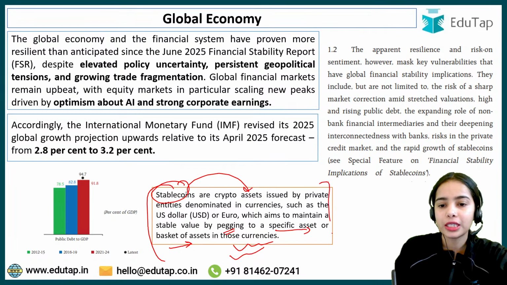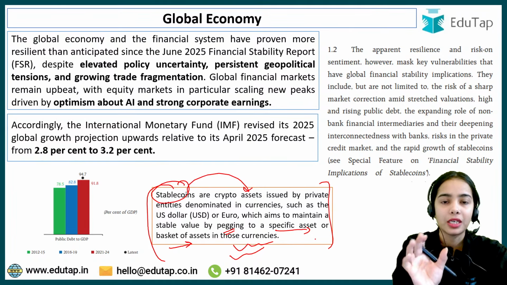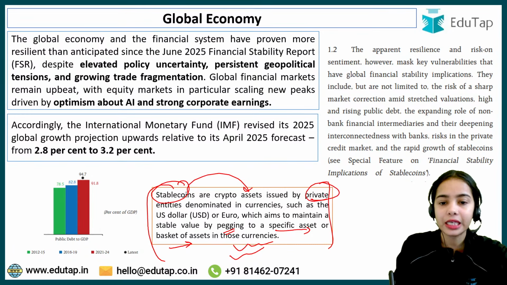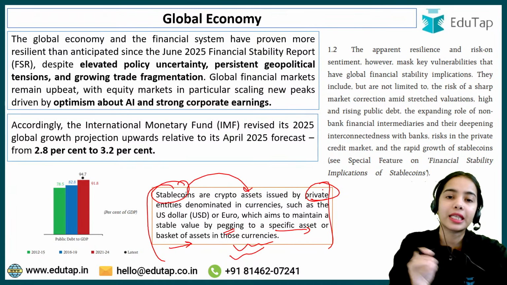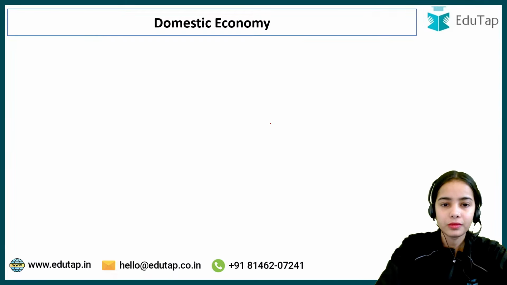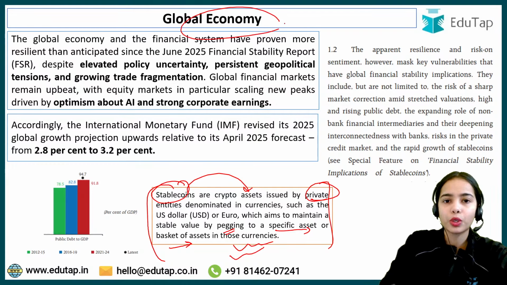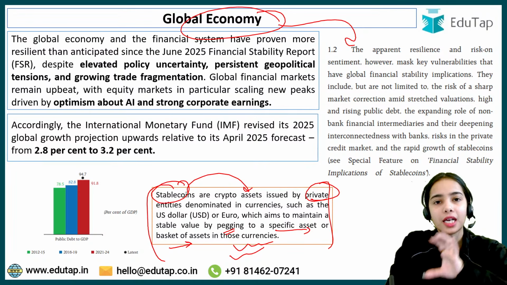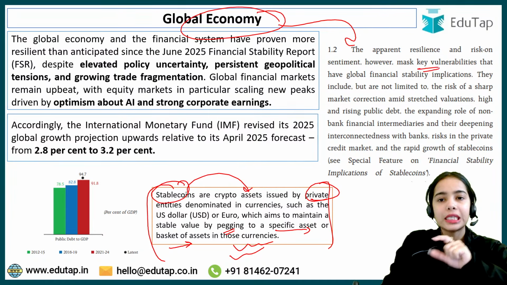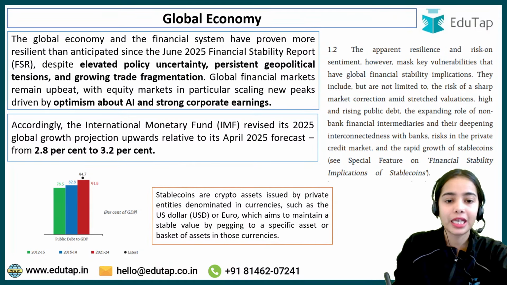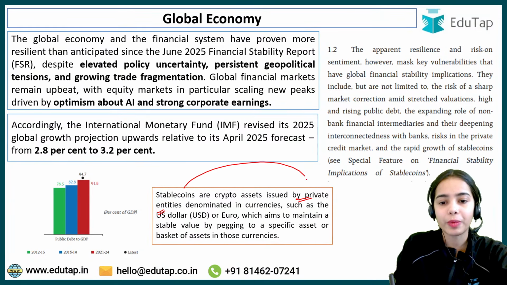I hope this is very clear: it is named stable because it is able to maintain some stable value. But remember that they are privately launched and privately released, so they are still very risky. They still have riskiness. This is the idea. Now, coming to the domestic economy: we have understood that the global economy has shown resilience, but there are still many problems coming up, and in the future, if these vulnerabilities are not handled properly, they can create a lot of problems for the global economy. They are not backed by the government; they are issued by private entities.